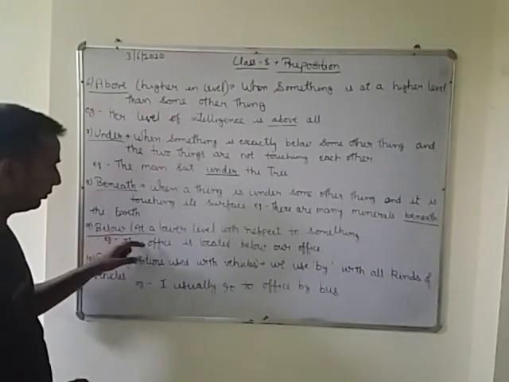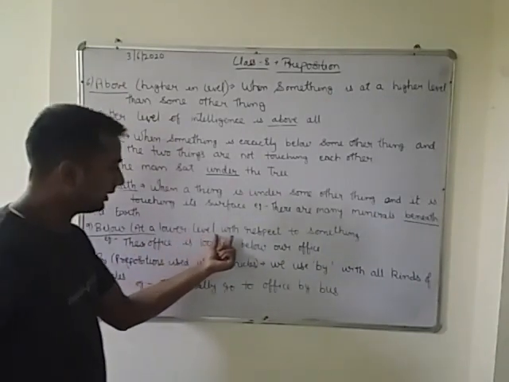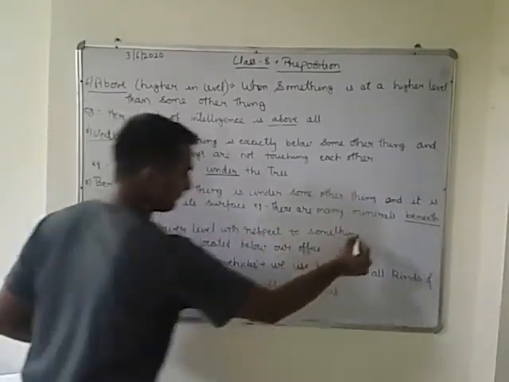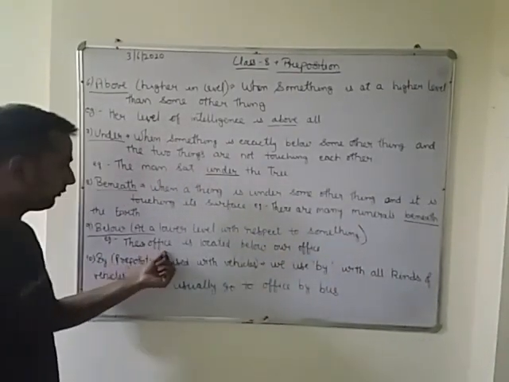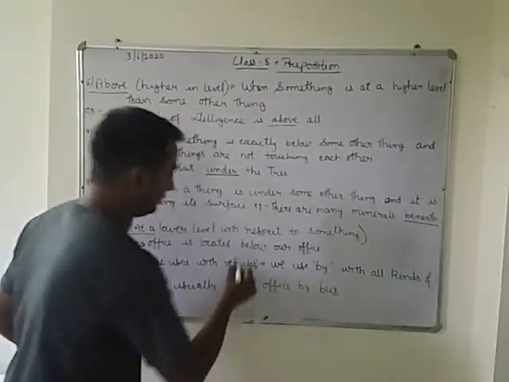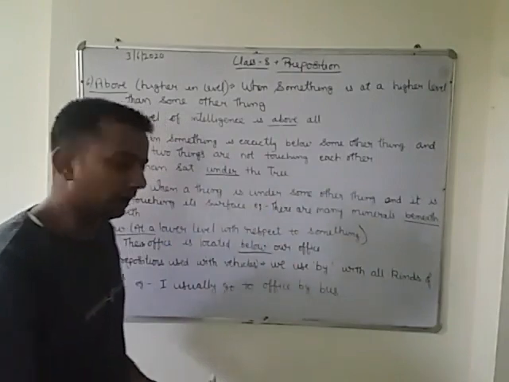This ninth one is below. Below means at a lower level with respect to something. Their office is located below our office.